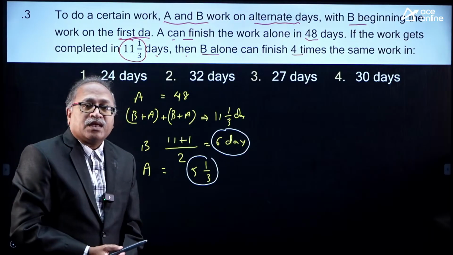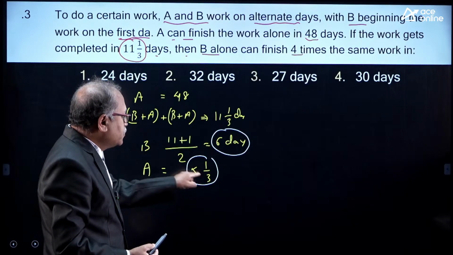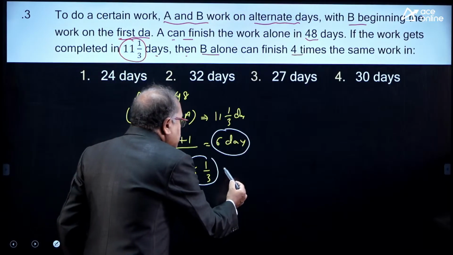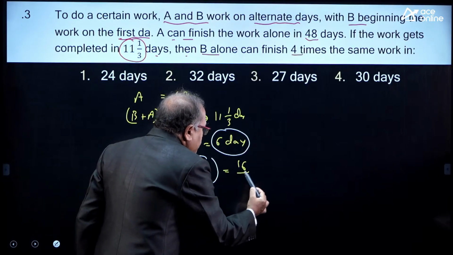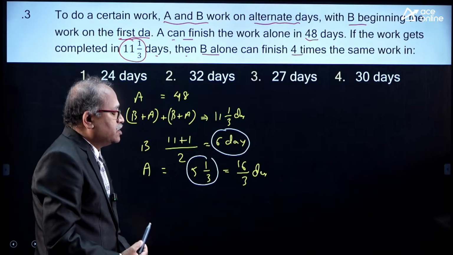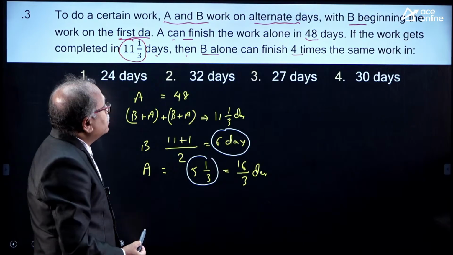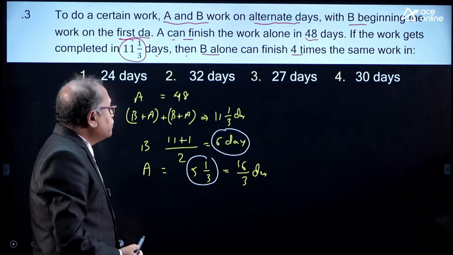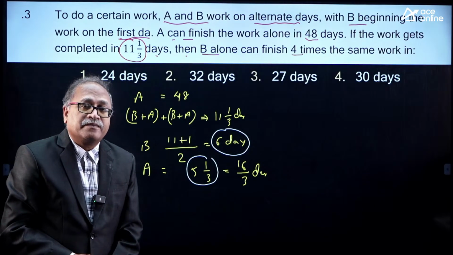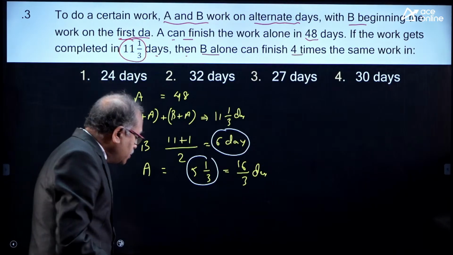So this is the number of days B worked, and this is the number of days A worked. Okay, fine. So A worked for 16 by 3 days. Come on. Now can I find out in how many days B alone can complete the work with this information? Think of it, my dear friends.